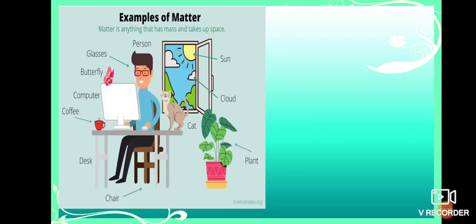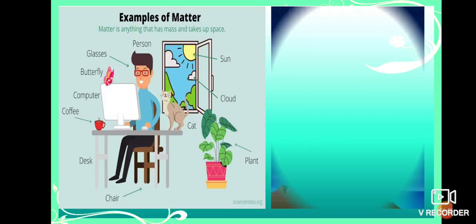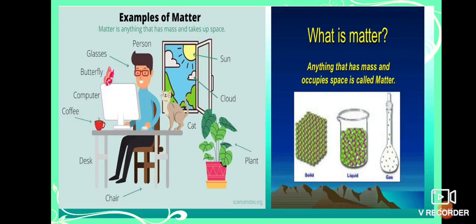Now, we also discussed in the previous chapter how many types of states are there in matter. Three types: solid, liquid and gas. These are the types of states of matter.